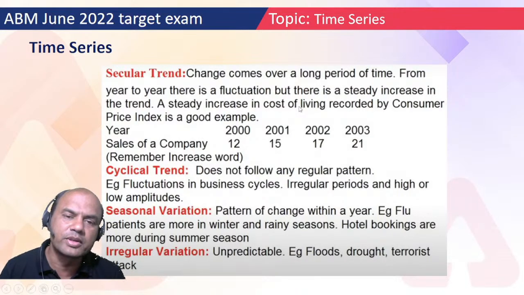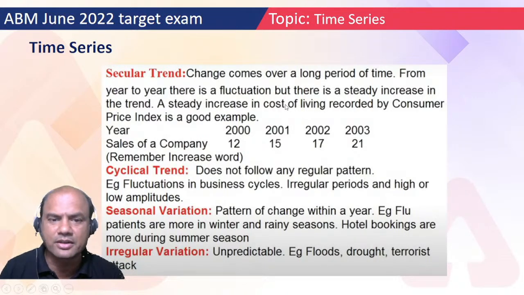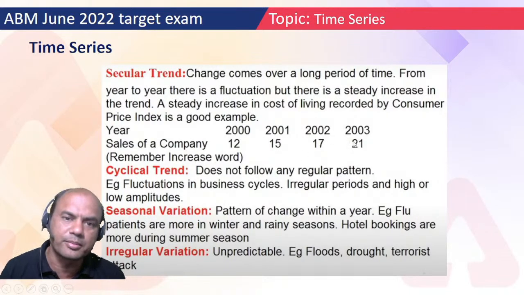Always remember that inflation or the cost of living always goes up. Take the sales of a company: 2000, 2001, 2, 3 go 12, 15, 17, 21. See here, it's constantly going up. There may be some year in which it will go down, but in the long run, this is only four years I have taken. If I take 50 years, then in some years the sales will be down, but in the long run it's always up. That is the meaning of the term secular trend.